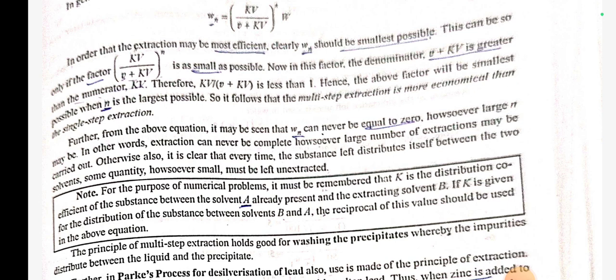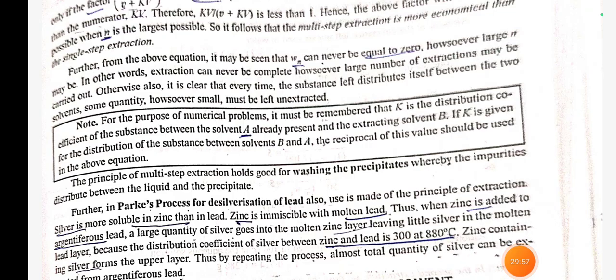Hence, the above factor will be smallest possible when n is the largest possible. So, it follows multi-step extraction is more economical than single-step extraction. Further, from the above equation, it may be seen that Wn can never be equal to 0, howsoever large n may be. In other words, extraction can be obtained howsoever large number of extractions may be carried out.